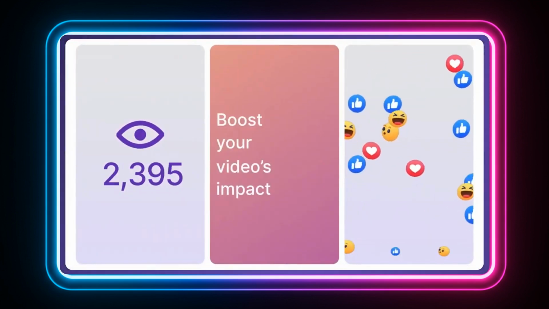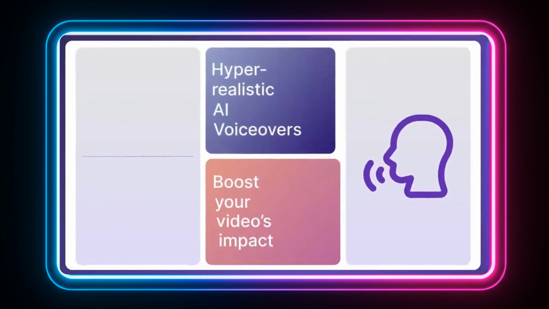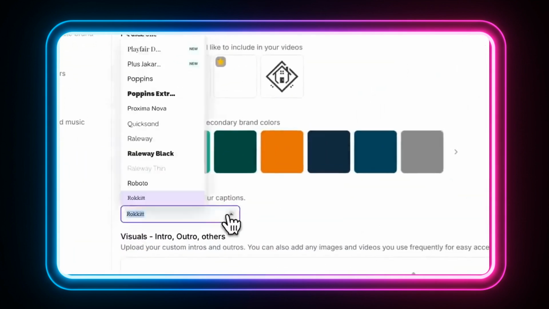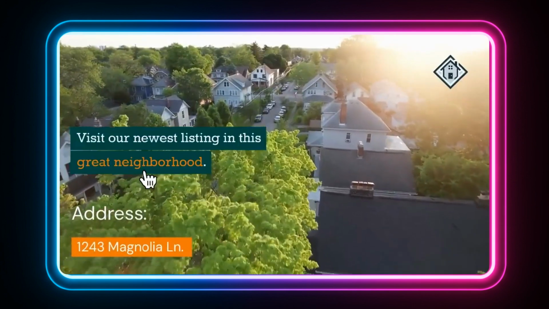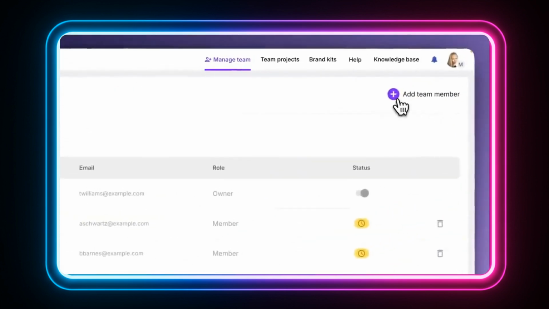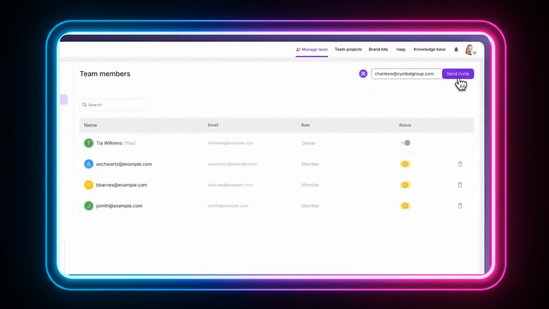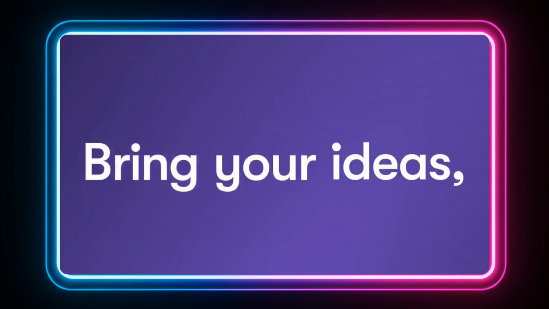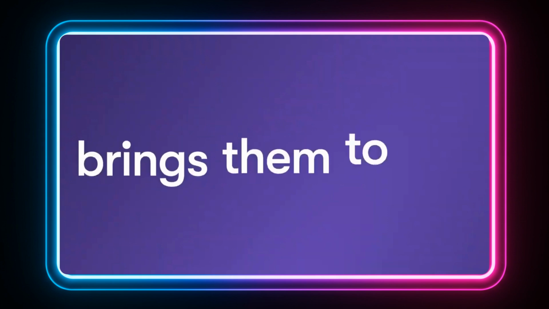Boost your video's impact with hyper-realistic AI voiceovers, captions, and background music, and make it your own by adding your brand's colors, fonts, and logo for a beautifully consistent look and feel. Create a team workspace where you can share assets and collaborate effectively with colleagues and clients. Video creation has never been easier. Just bring your ideas. Pictory brings them to life.